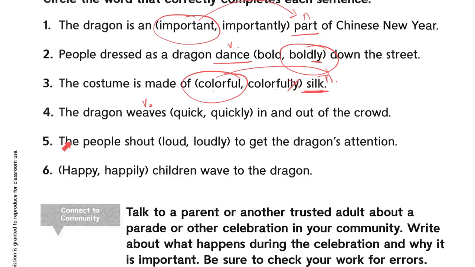On number 5, the people shout blank to get the dragon's attention. Once again, shout is an action, so you're going to have to figure out which word goes with the verb. Blank children wave to the dragon. What are children? Children are people, so those are nouns. You're going to have to figure out which one of these two words goes with nouns.